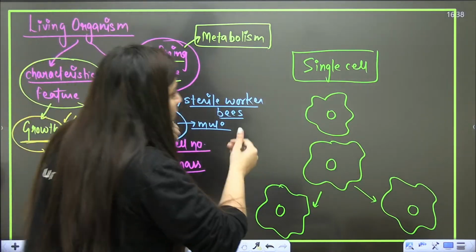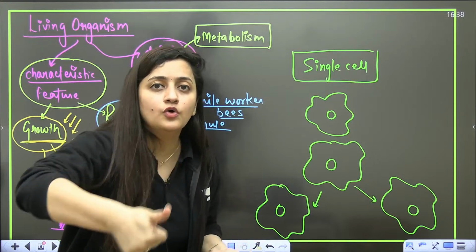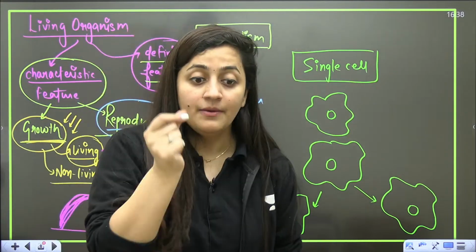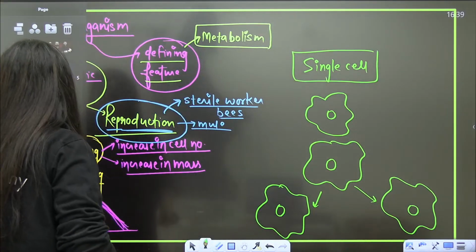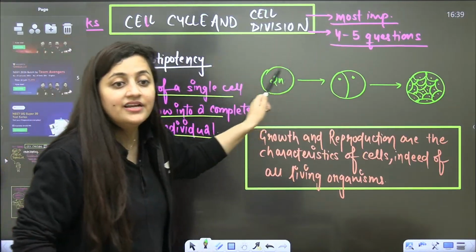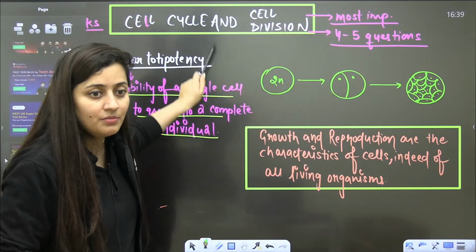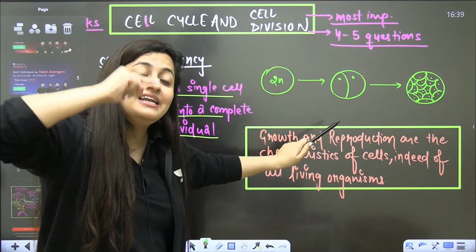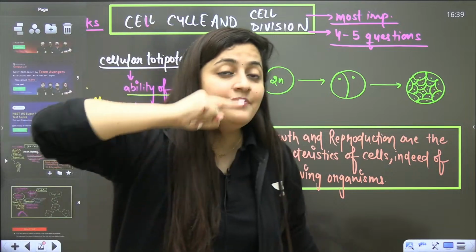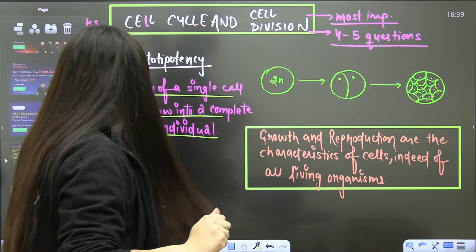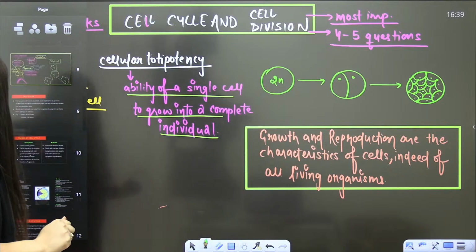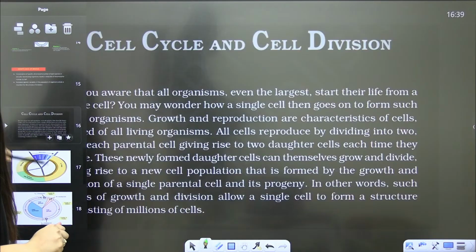So ultimately what is happening? I have used the word growth, I have used the word reproduction, but if you have noticed, what is common? This is the common thing, the division. Ultimately, cells are dividing. Are you getting my point, why I am relating these two different things together?